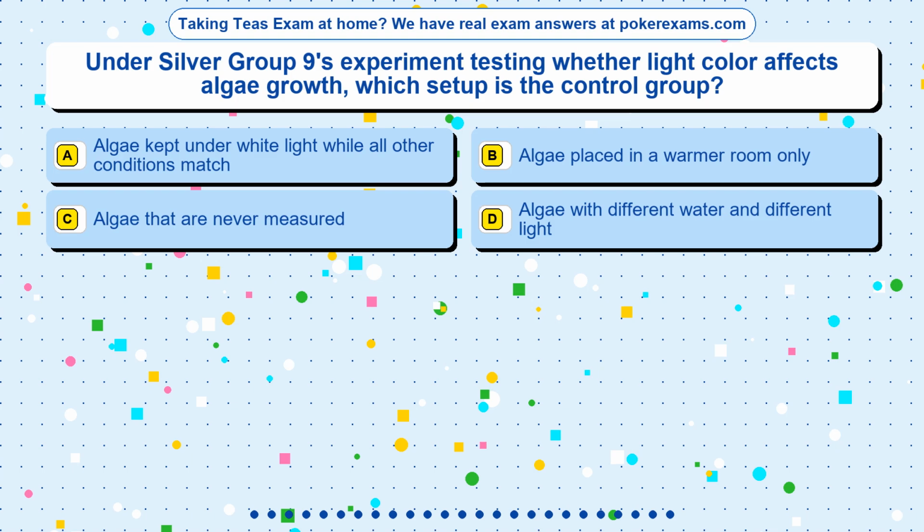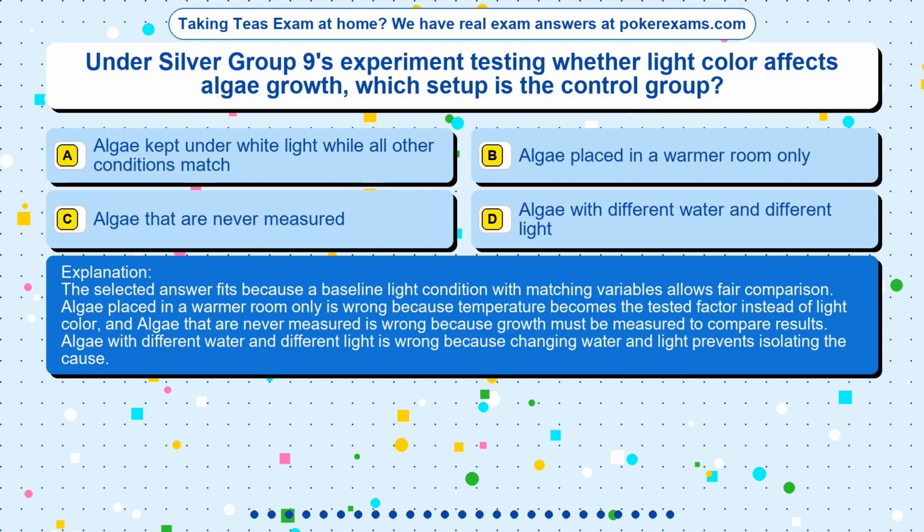The correct answer is option. The selected answer fits because a baseline light condition with matching variables allows fair comparison. Algae placed in a warmer room only is wrong because temperature becomes the tested factor instead of light color, and algae that are never measured is wrong because growth must be measured to compare results. Algae with different water and different light is wrong because changing water and light prevents isolating the cause.